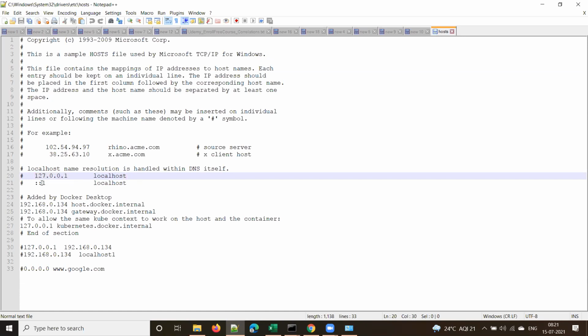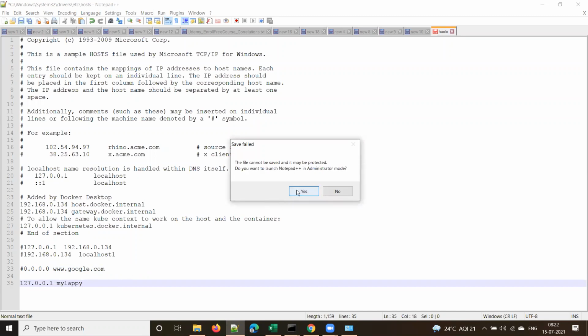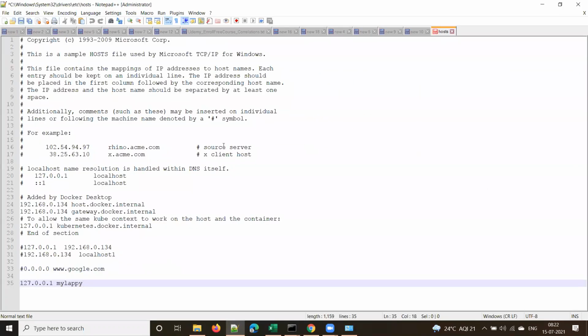Suppose you can map your name, for example, you can give some name over here. Let me try this: 127.0.0.1, and suppose I give my laptop the name MyLappy. I am mapping this name. And one more thing, everyone, please install Notepad++.